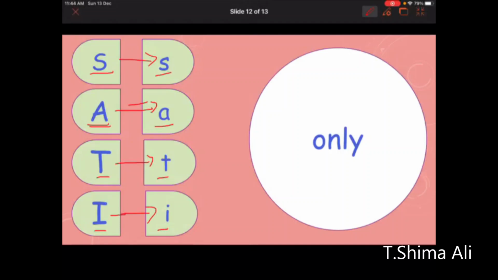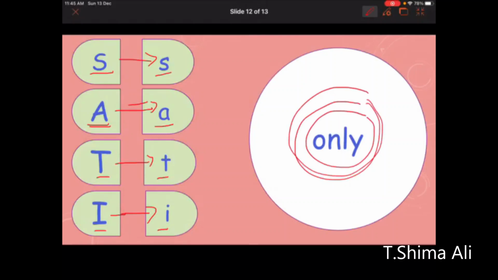And here we have our new tricky word. In the last lesson, in lesson 1 and 2, we learned the word give. Give. And in this lesson we have the word only. Only. Okay, grade 2, we read it as one word.